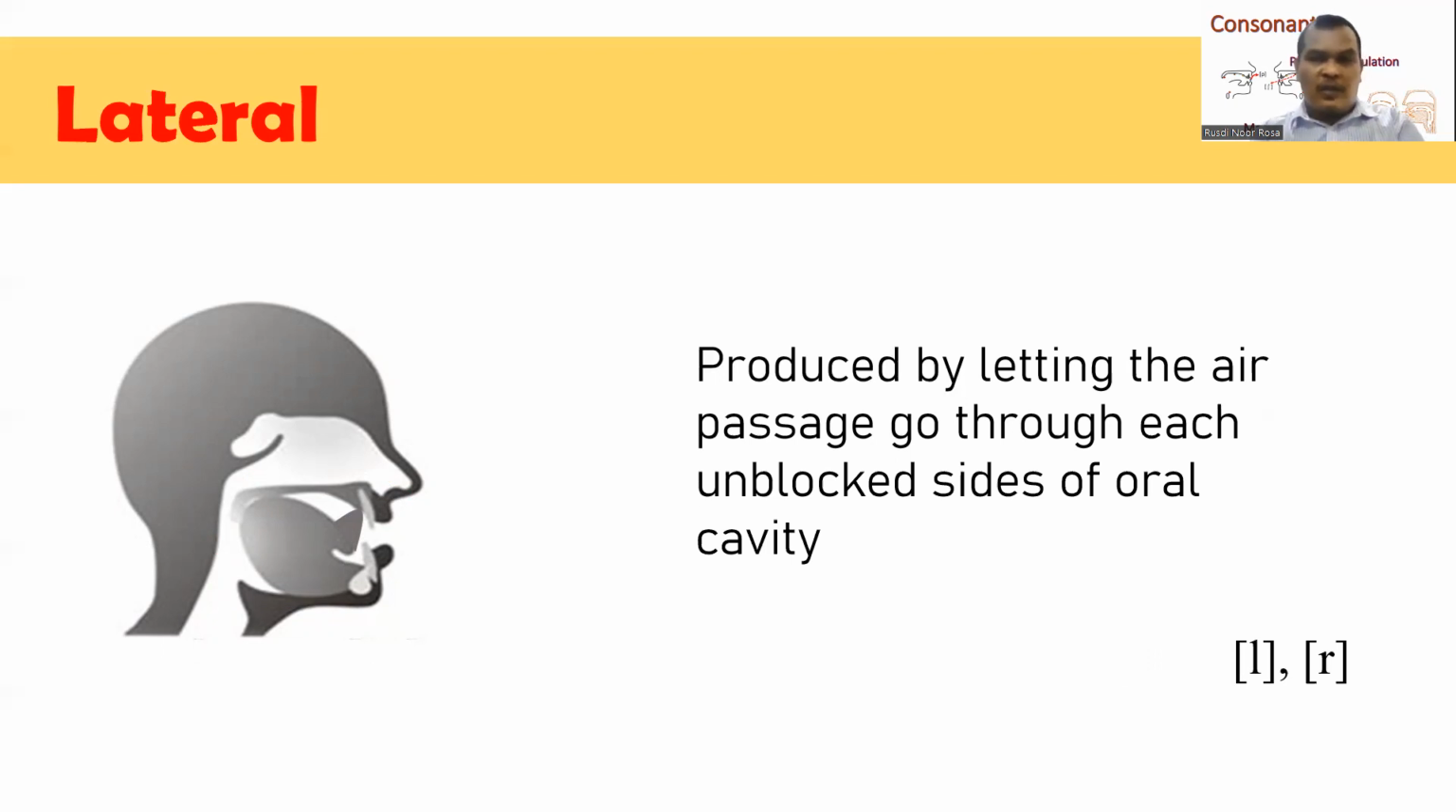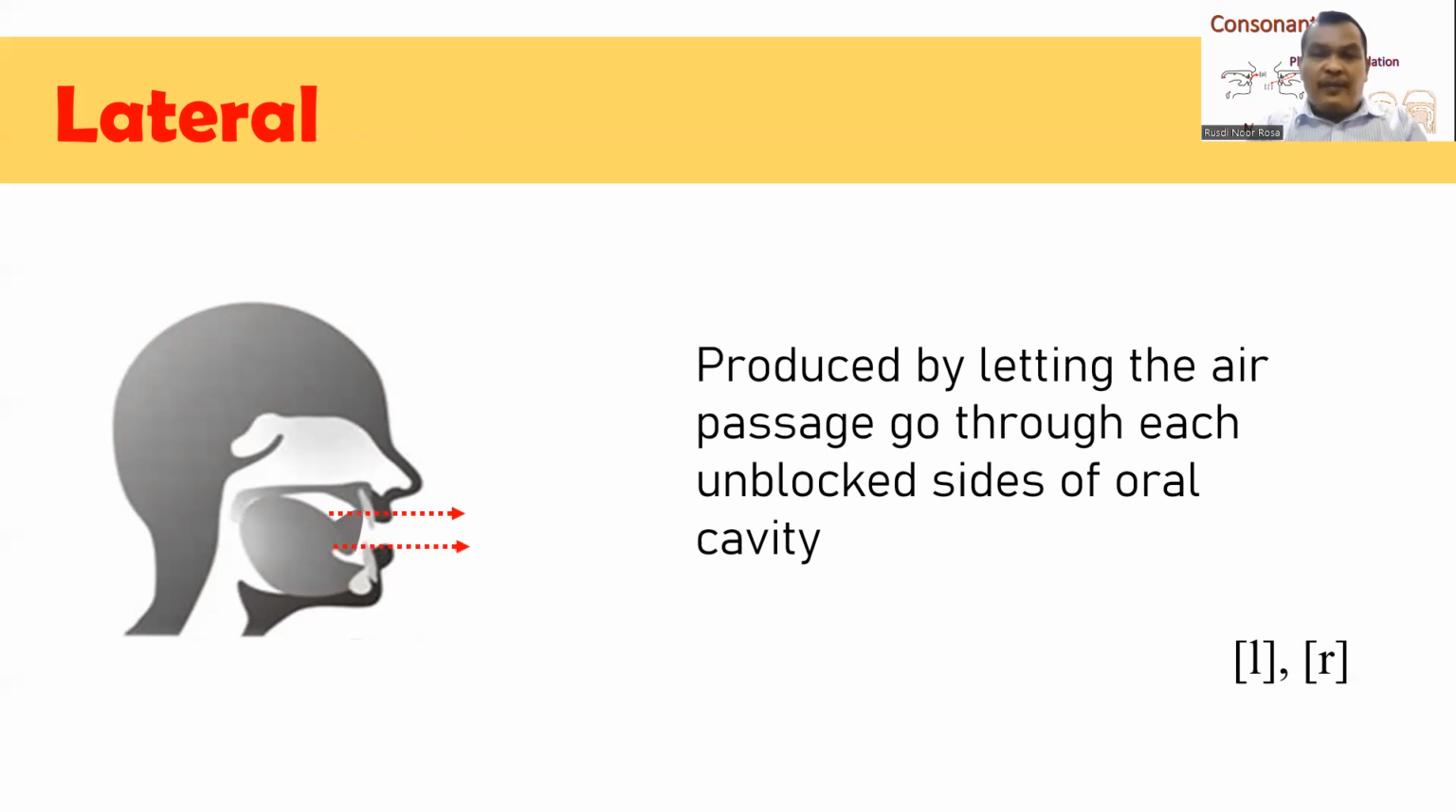We have now lateral consonants. Lateral means each side. Lateral consonants are produced by locating the body of our tongue exactly in the middle of our mouth. Therefore, there are two places in which the air can go out of our mouth. So there are two spaces through which the air passage can go.